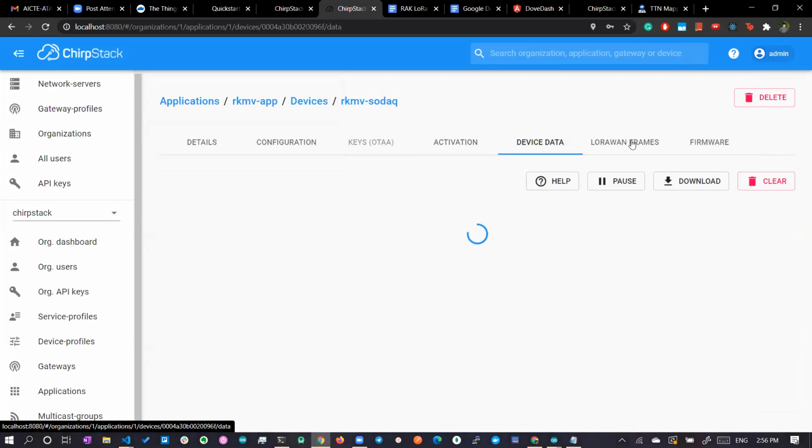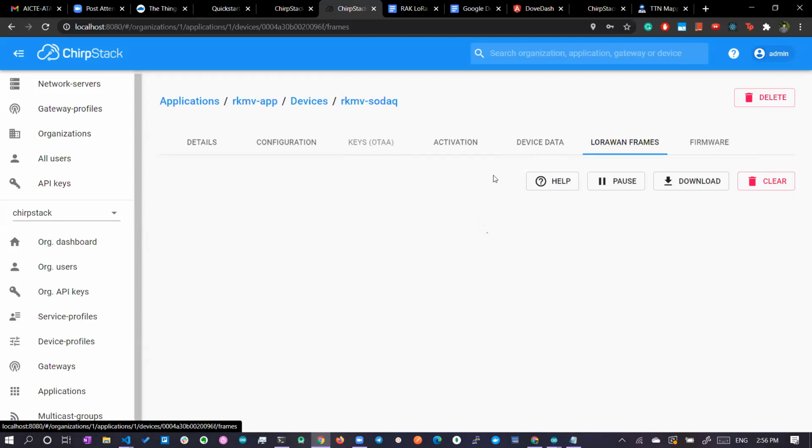LoRaWAN frames will give you live LoRaWAN frames, but those frames will be encrypted. Remember, we have seen the network session key and app session key, right? So the data will be encrypted. But in the device data, you will get the actual decrypted data.